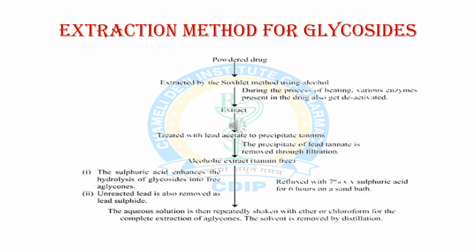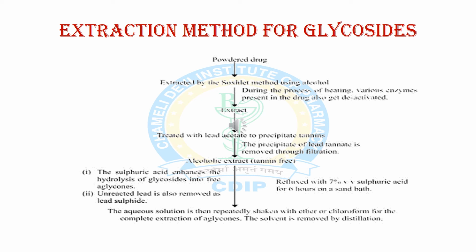Now we will discuss the extraction procedure for glycosides. First of all, we take the powdered crude drug containing glycoside, and then this crude drug is treated with alcohol with the help of a Soxhlet apparatus. After that, all types of enzymes present are deactivated. After that, we get the extract, and this extract is treated with lead acetate solution to precipitate the tannins. After the precipitation of lead tannate, it is removed by filtration.